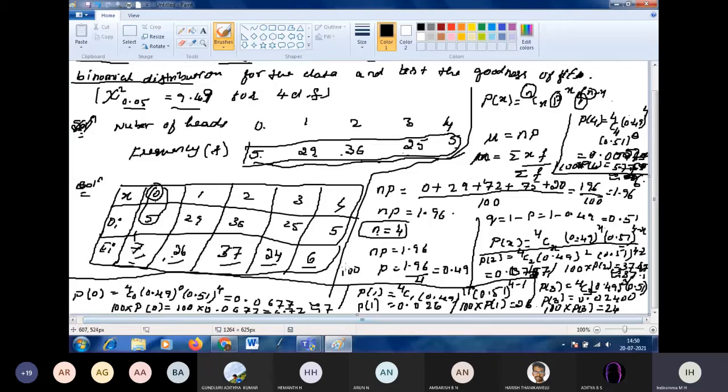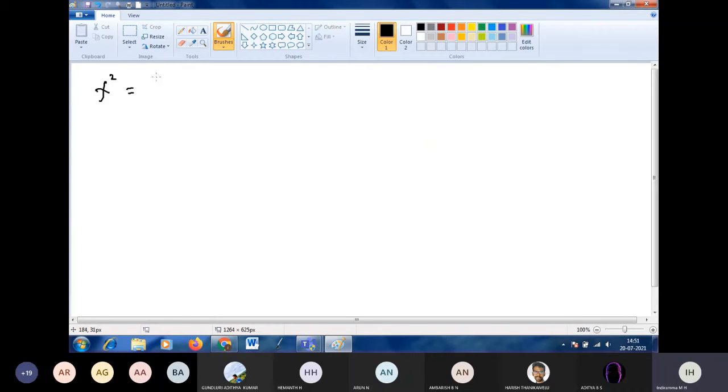Okay. So you should not substitute probabilities here. Since the observed value is in frequency, the expected value should also be in frequency. Chi square is equal to summation of observed value minus expected value whole square, divided by what? Divide by Ei. Summation is for both numerator and denominator.